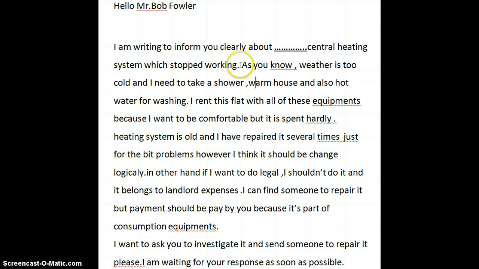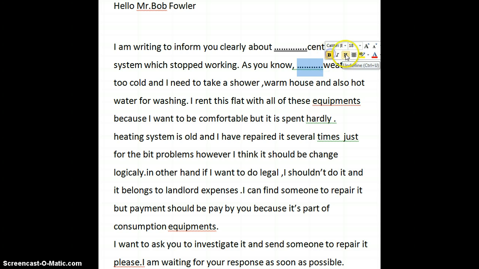Okay. As you know, we don't really need this extra space. "Thank you, comma. Weather is too cold." Again, weather is an aspect which is very well known to everybody. So once again, we're going to use it with a specific article, please. So I'm going to underline this once again. Think about what article we would use there for weather, central heating system, sun, earth. These are aspects, topics that are well known to everybody, so they have a specific article.